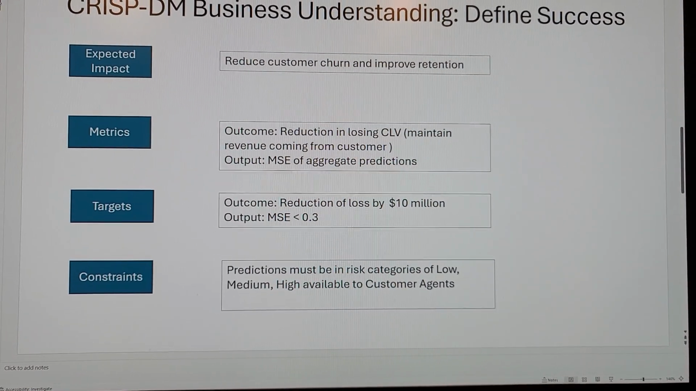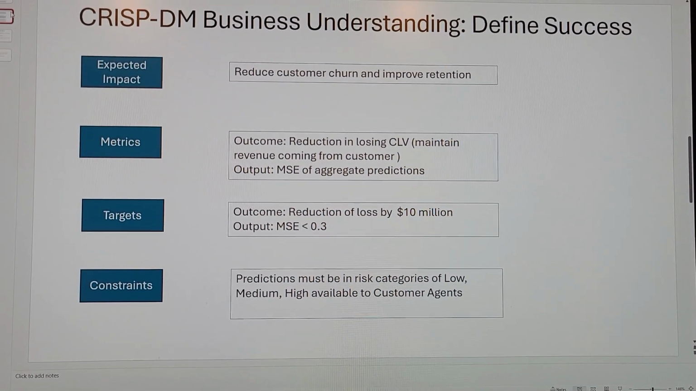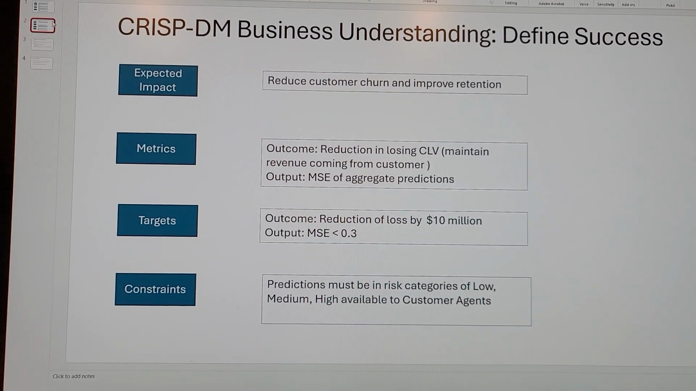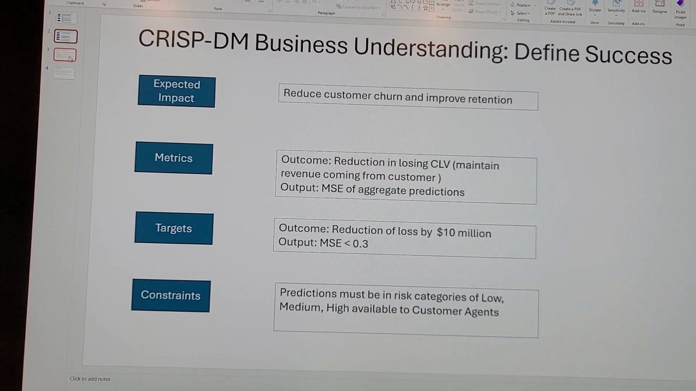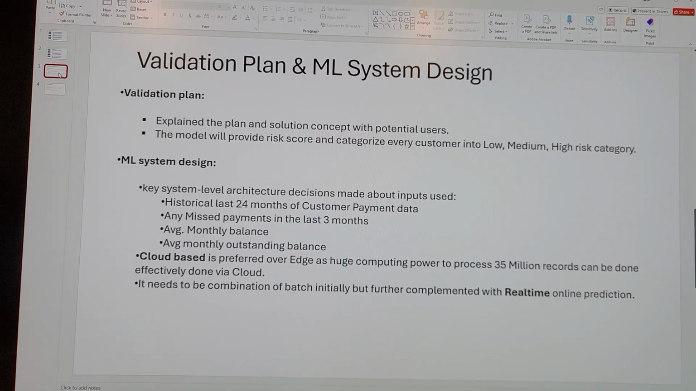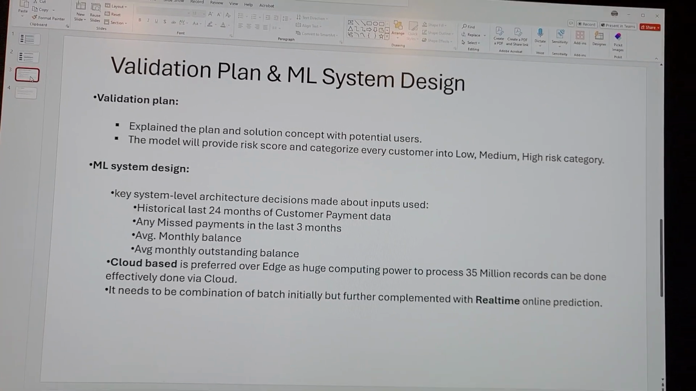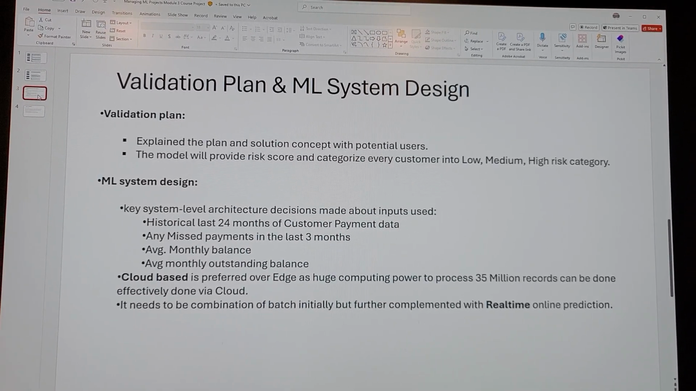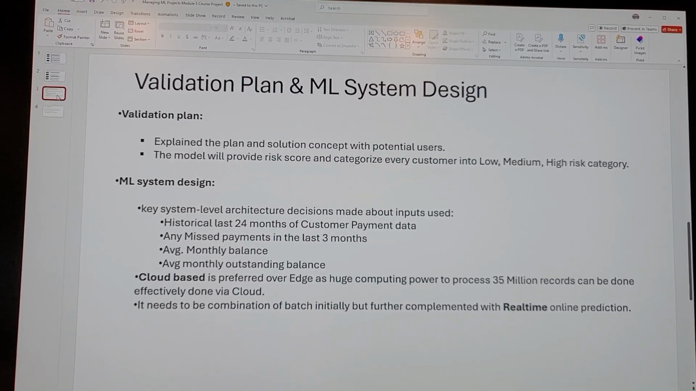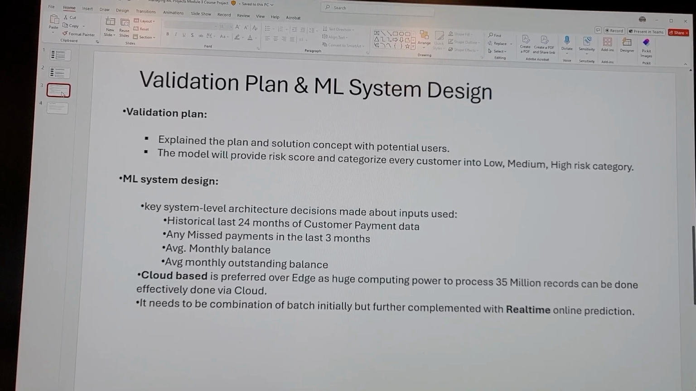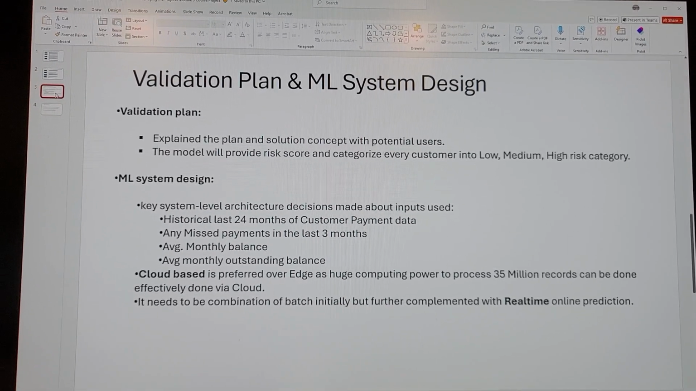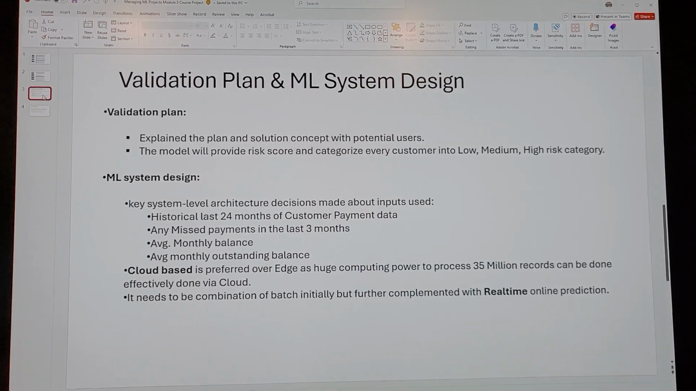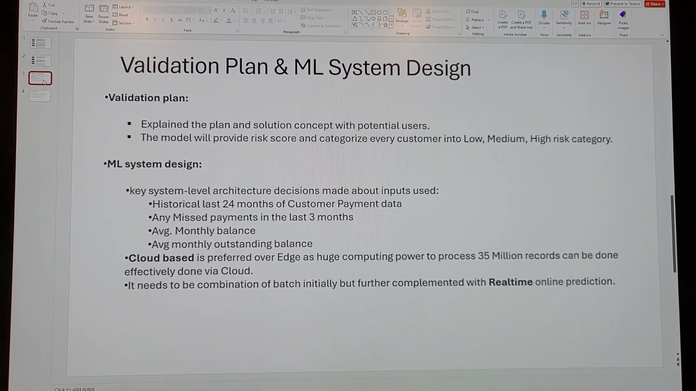The constraints are that predictions must be in risk categories of low, medium, high, and they need to be available to the agents. The validation plan is about making sure we explain the solution to the potential users, who are the agents, about 5,000 agents. The model will provide the risk score of each customer, 35 million customers, categorizing each into a low, medium, high risk category, and the design associated with the system.